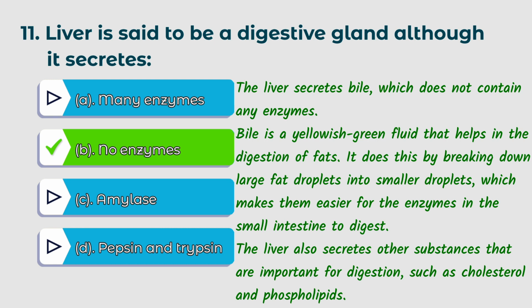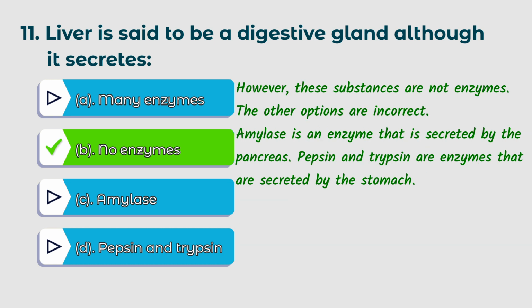It does this by breaking down large fat droplets into smaller droplets, which makes them easier for the enzymes in the small intestine to digest. The liver also secretes other substances that are important for digestion, such as cholesterol and phospholipids. However, these substances are not enzymes. The other options are incorrect. Amylase is an enzyme that is secreted by the pancreas. Pepsin and trypsin are enzymes that are secreted by the stomach.